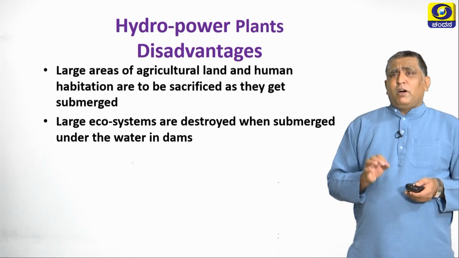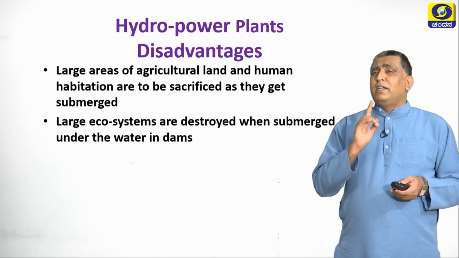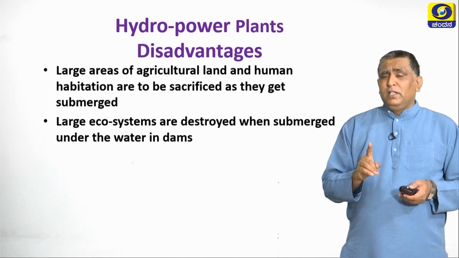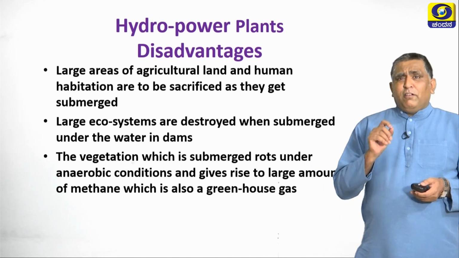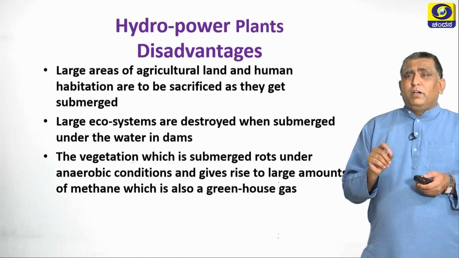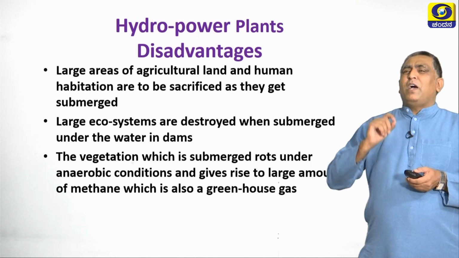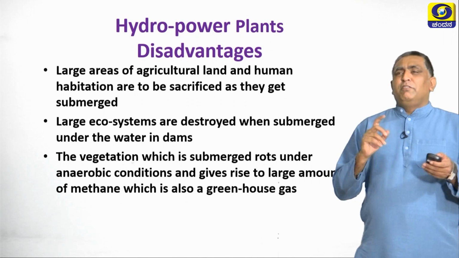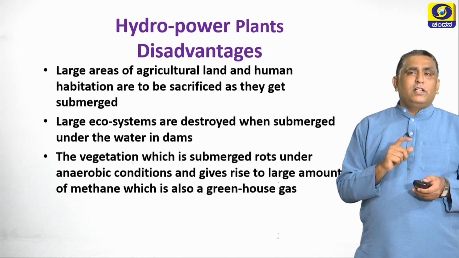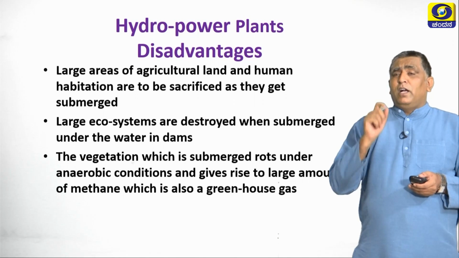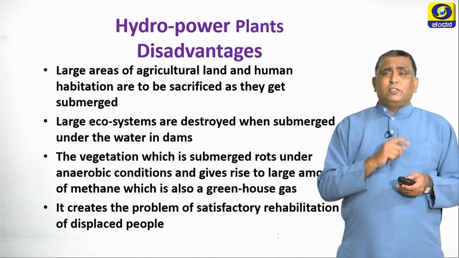Large ecosystems are destroyed when submerged under the water in dams. This also creates an imbalance in the ecosystem, which is an important factor. The vegetation which is submerged rots under anaerobic conditions and gives off a large amount of methane, which is a greenhouse gas. This is also a very important reason, and you have to look into it. These are certain disadvantages of hydroelectric power plants.